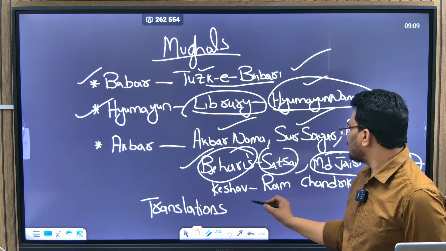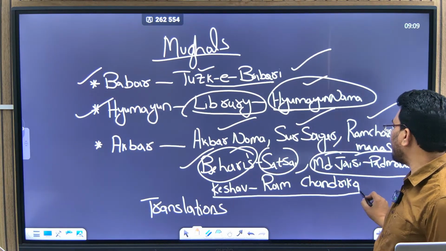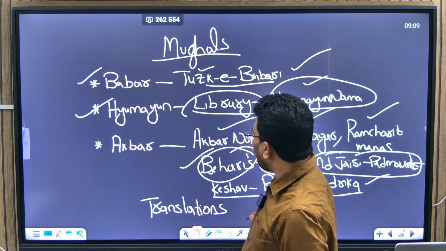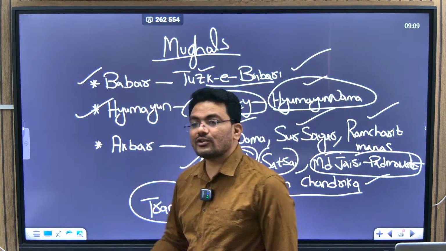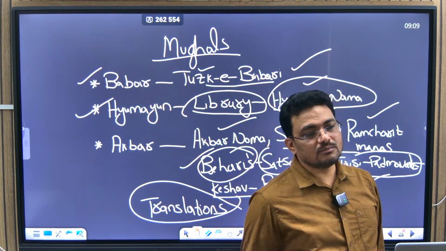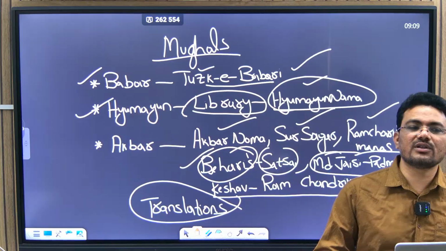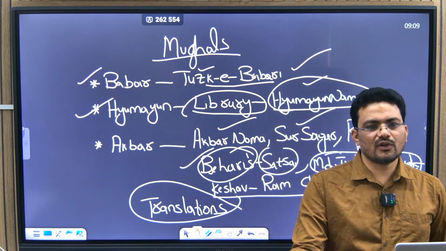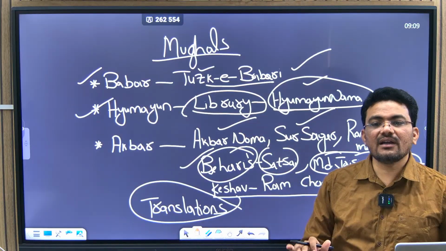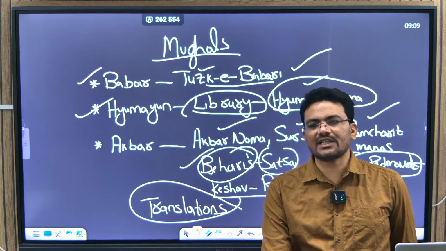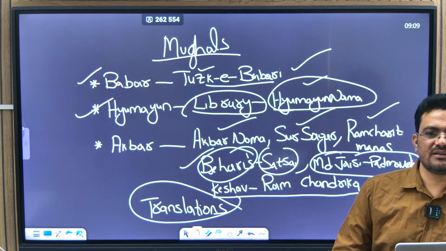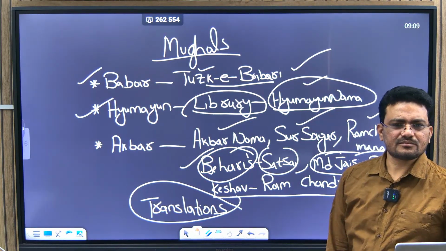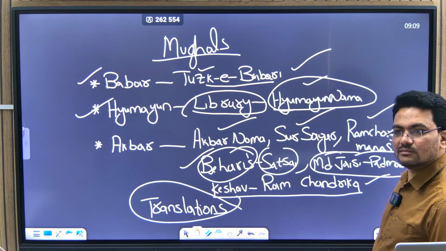Keshav is an important personality who wrote Ramchandrika. During Akbar's period, many translations of the Mahabharata, Ramayana and other books into Persian took place. Akbar's period is the golden age of literature within the medieval period. This is very important.